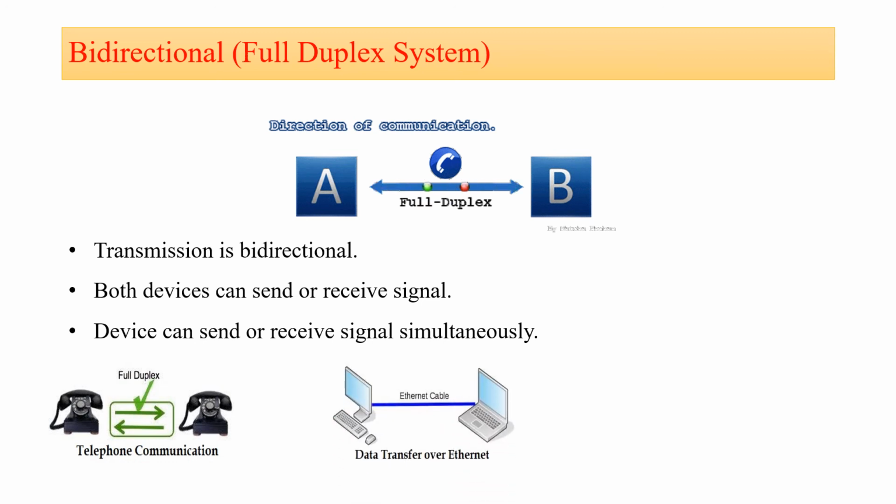Then the second example of the full duplex system, that is the data transfer over the Ethernet, and the third, that is the cellular communication. So these are the three examples of the bidirectional or the full duplex system.